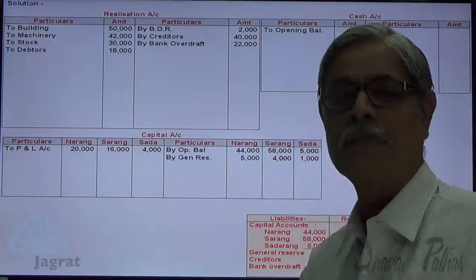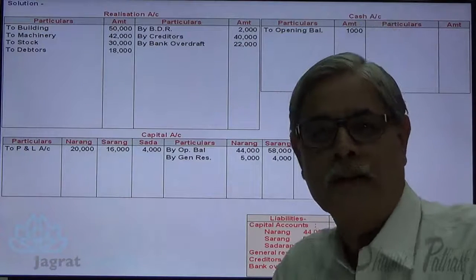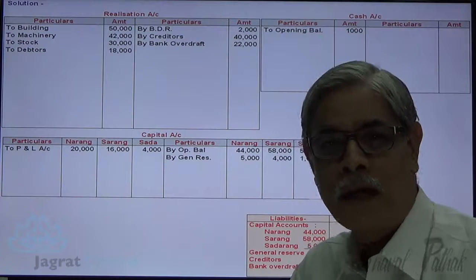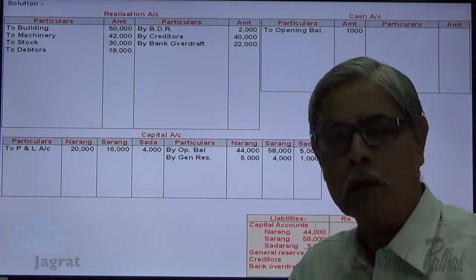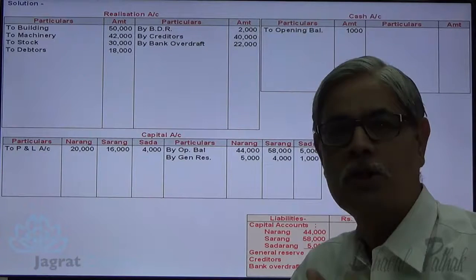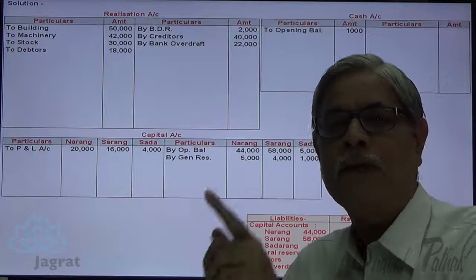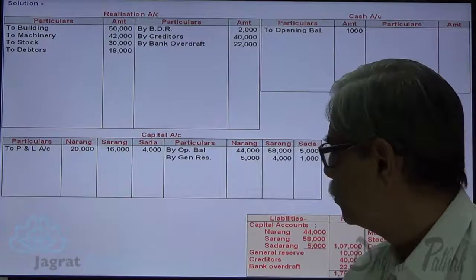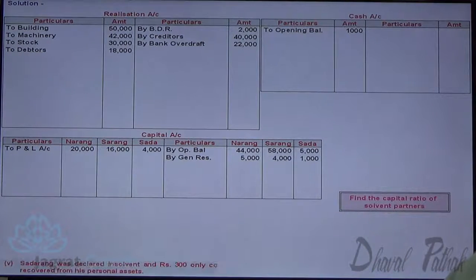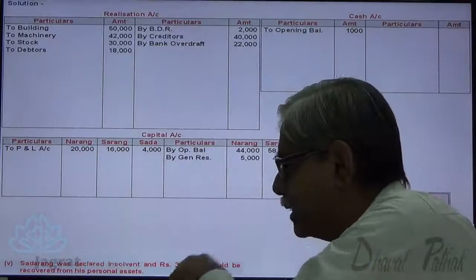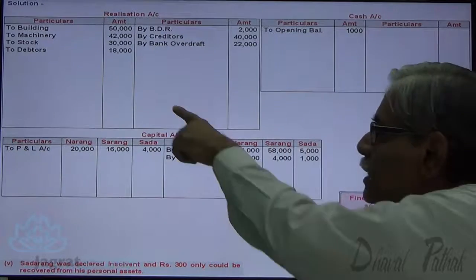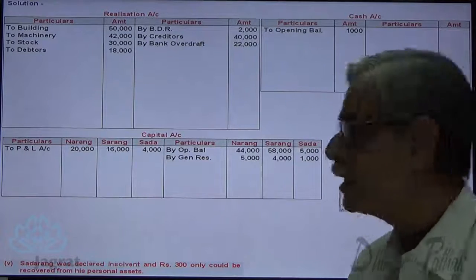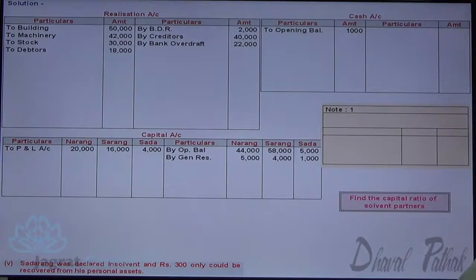Now on the basis of this recording, I need to find out the capital ratio of solvent partners. That capital ratio is useful for distributing the capital deficit of an insolvent partner on conclusion of the sum. Sadarang is insolvent, so Narang and Sarang are solvent. Let me find out the capital ratio of Narang and Sarang.